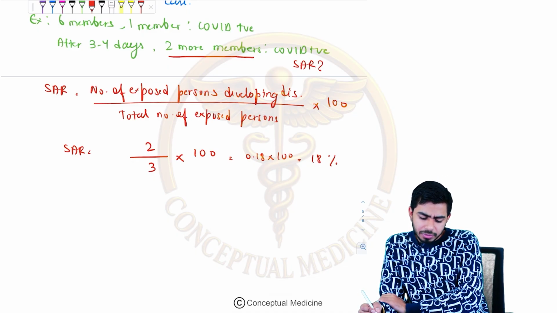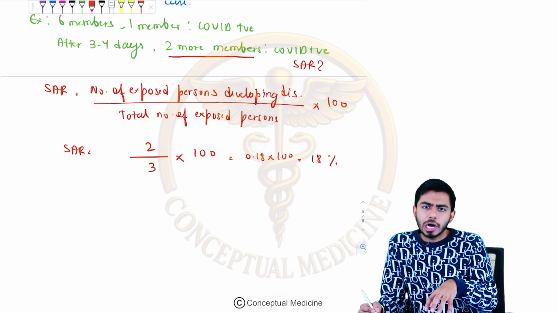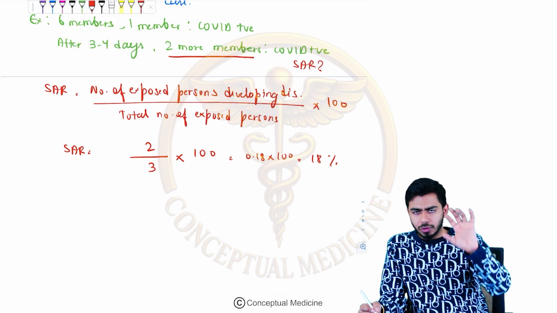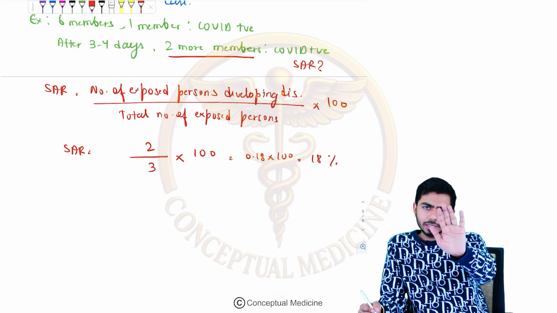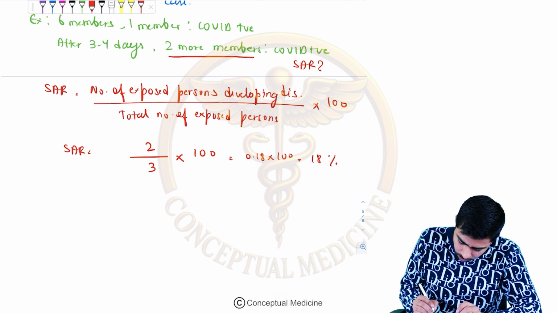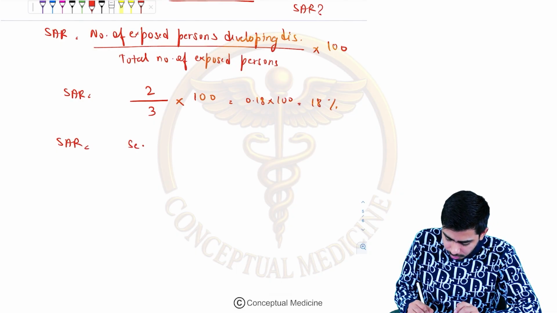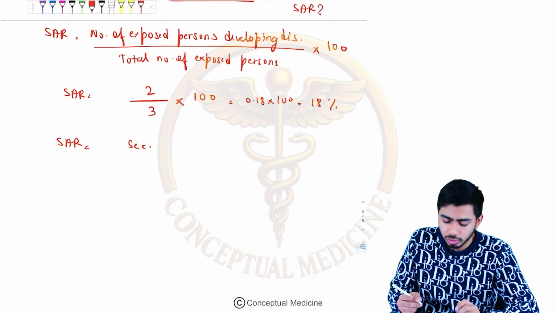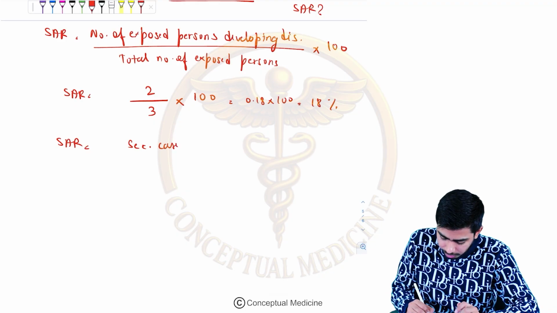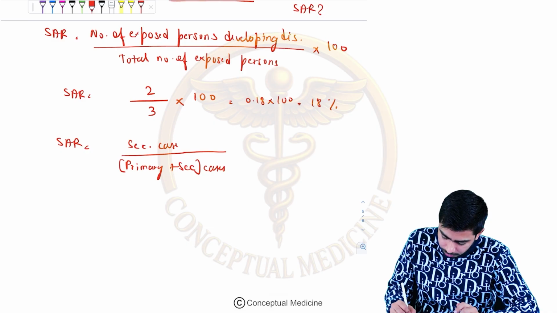I may define one more formula out of this. What will be the formula? Secondary cases divided by primary plus secondary cases, multiplied by 100.